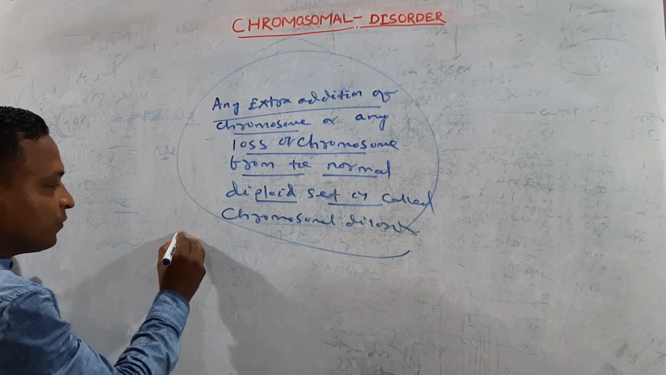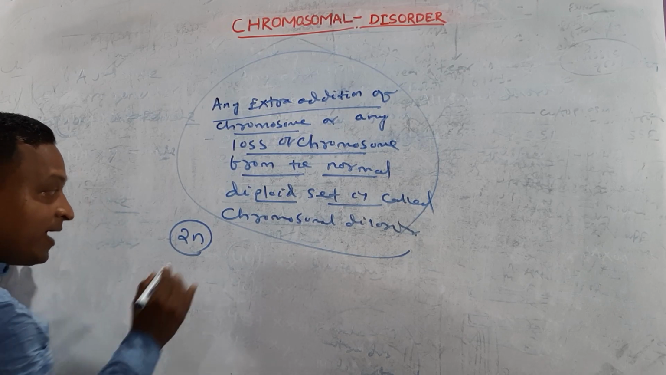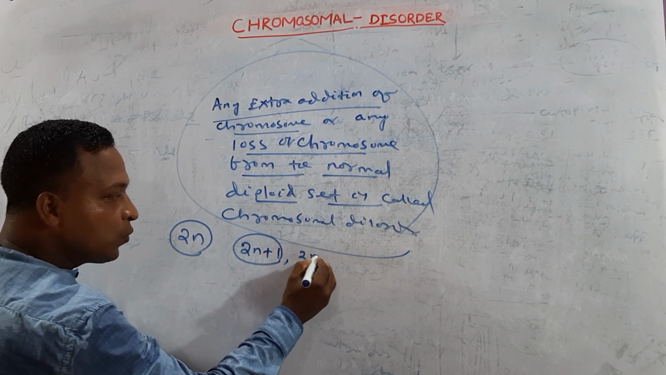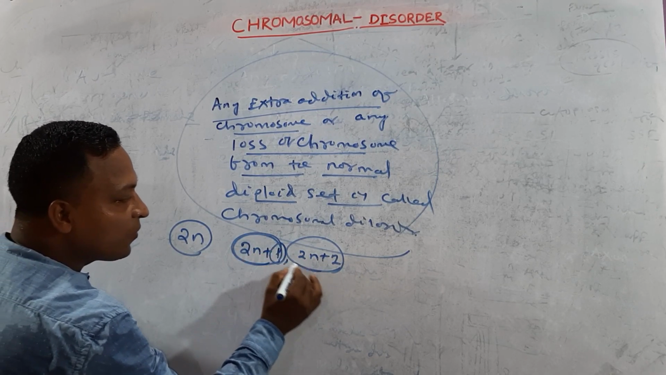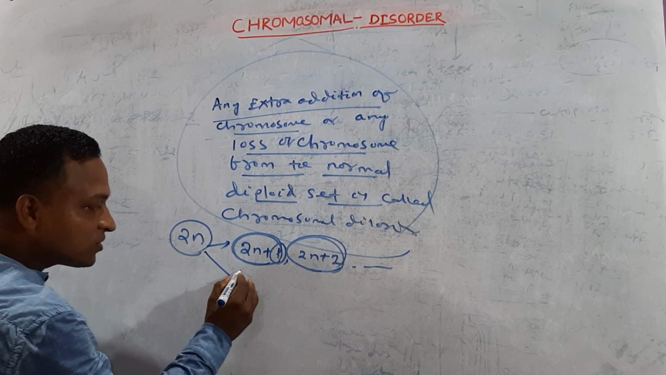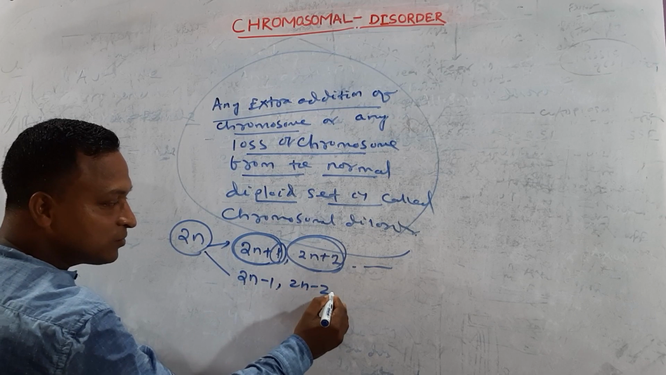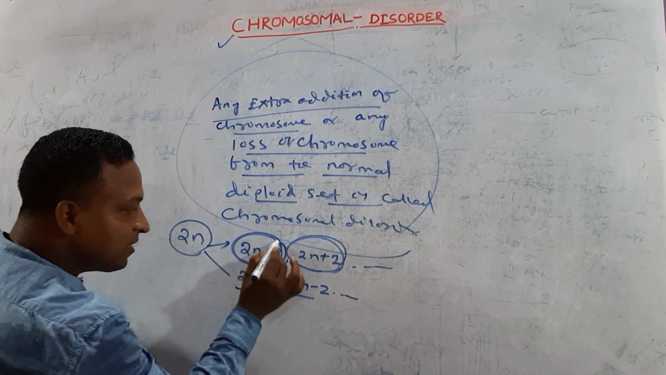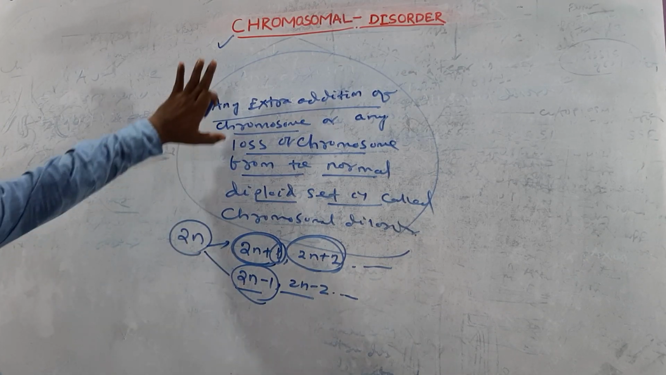That is, in case of an organism where 2n chromosomes are found, meaning the diploid set, any addition, meaning 2n plus 1 or 2n plus 2, these are chromosomal disorders. Or loss of chromosomes, 2n minus 1 or 2n minus 2, these are also chromosomal disorders. Any extra addition or any loss of chromosome from the normal diploid set, we can call that chromosomal disorder.